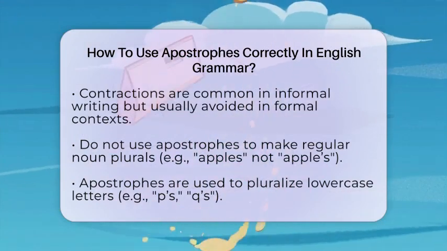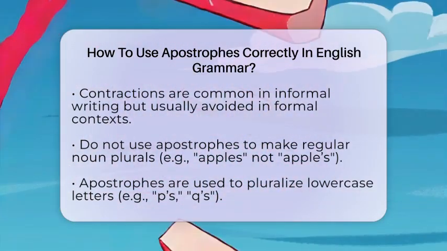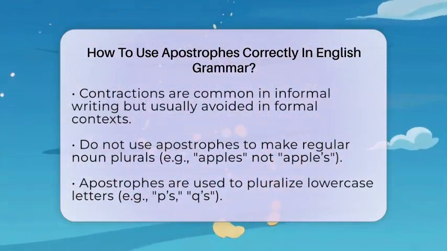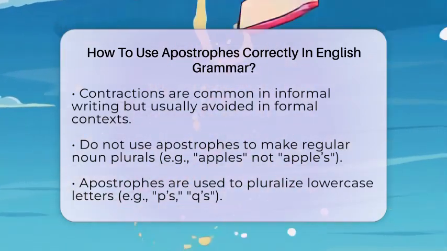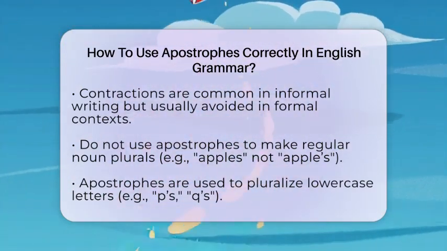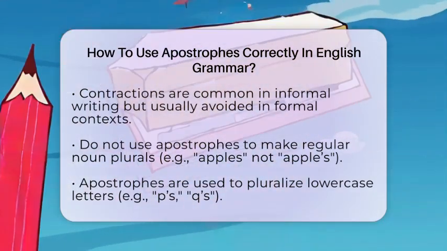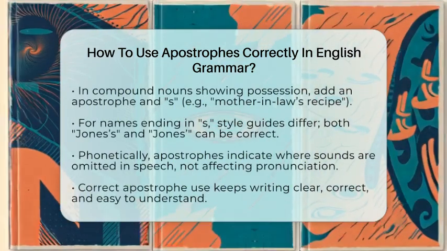There are some special cases too. For compound nouns showing possession like my mother-in-law's recipe, you add an apostrophe and S at the end. If you have more than one mother-in-law, it becomes my mothers-in-law's recipes. When a name ends with S, like Jones, style guides differ. Some say Jones's book, while others accept Jones' book. Both are correct, but it's good to be consistent.